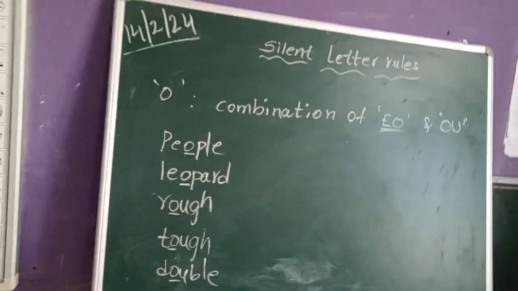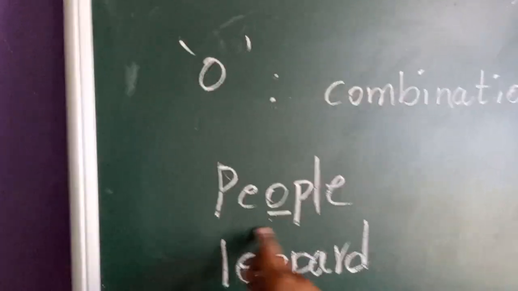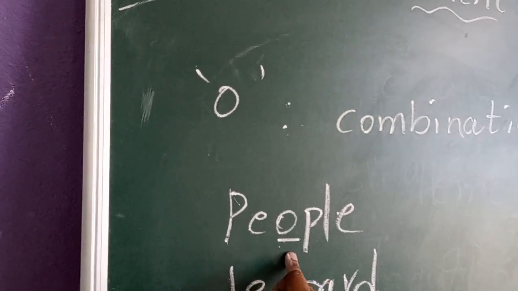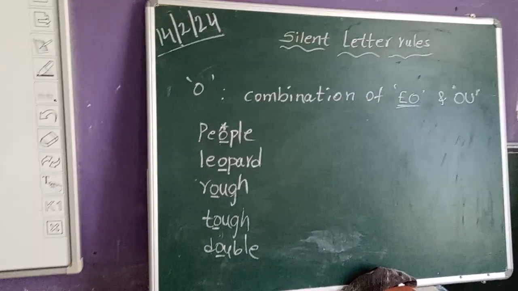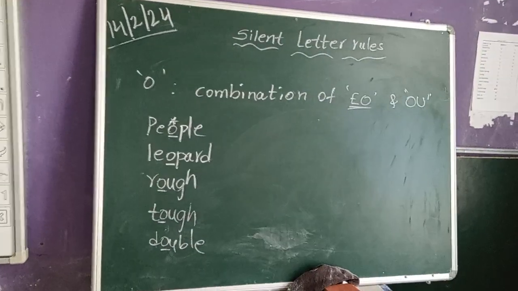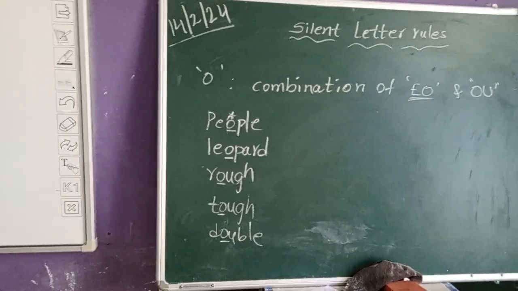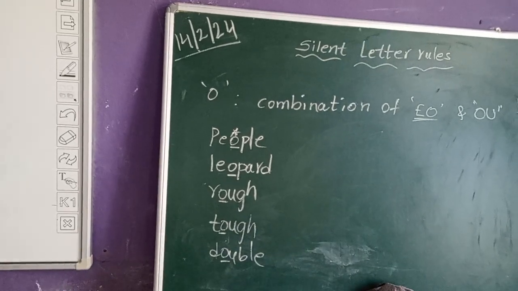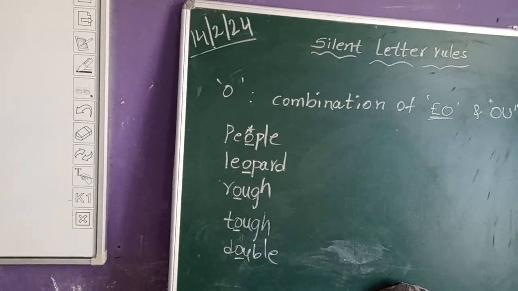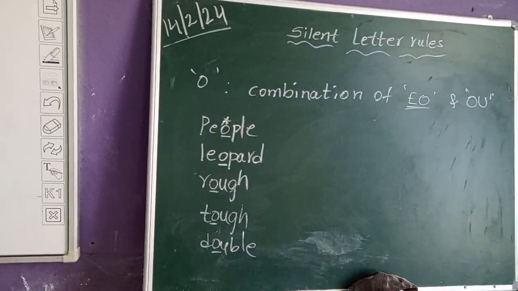How we are pronouncing it? People. So, which sound we are pronouncing in the combination of E, O? Here, in E, O combination, O will be silent. Only we are pronouncing E sound. So, it is people. O will be silent in the combination of E, O letters. Do you understand? Right. Next word. Leopard. It is leopard. There we are pronouncing in E, O combination E sound as E. Leopard. O is being silent.